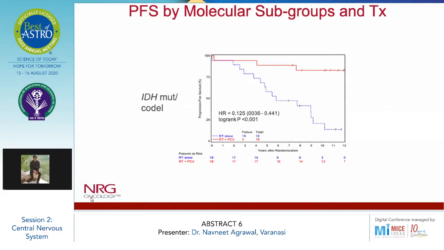Now, as we see in the IDH mutated and 1p19q co-deleted arm, there is a statistically significant difference in the progression-free survival, where in the RT alone arm it's only 5.8 years, whereas when we add PCV, the progression-free survival is not reached.